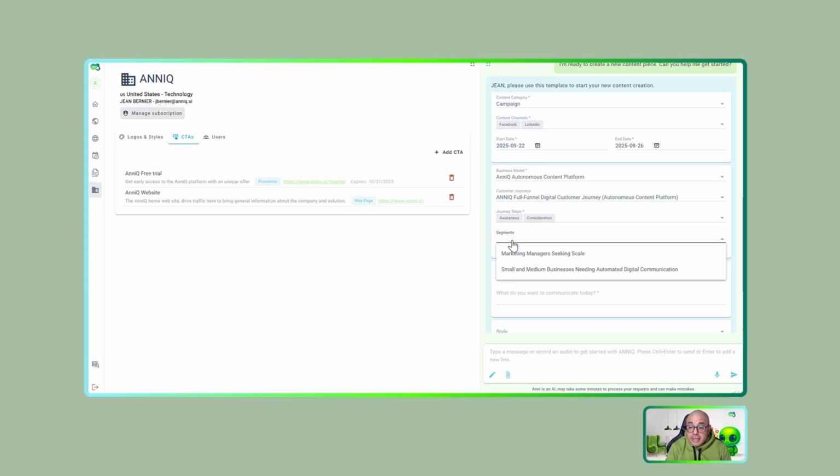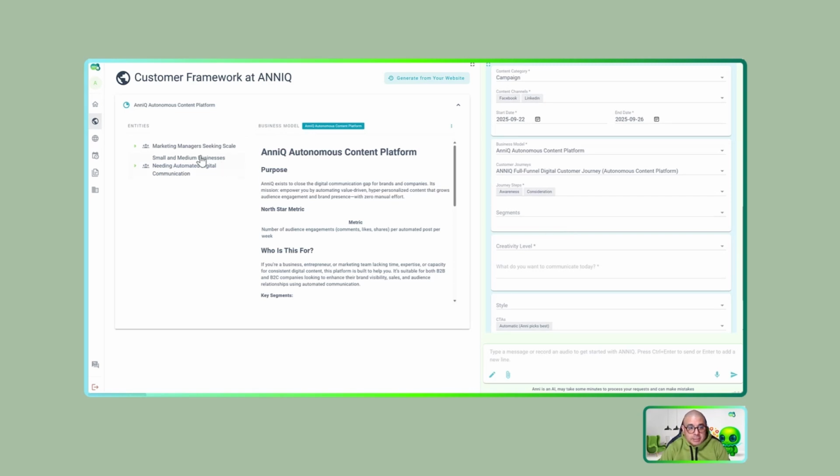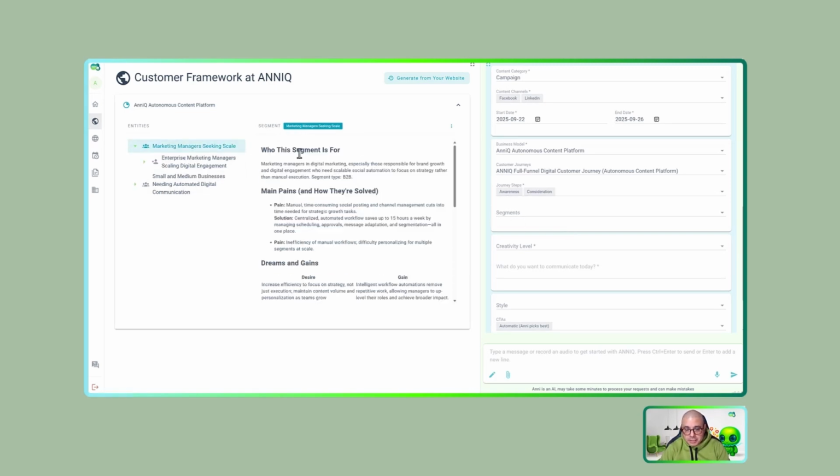Now, I need to decide which segment I want to create my content for. And let's say that I don't remember the specific details of the 2 segments I have here. So I can move to the panel in the left part, that is the working panel, to my customer framework, and check this. I have my content form in the right. I can keep working in the form for the content creation and my strategy, but also I can check all the information here. I can even go to create a new call to action or new logo in real time without losing this form.